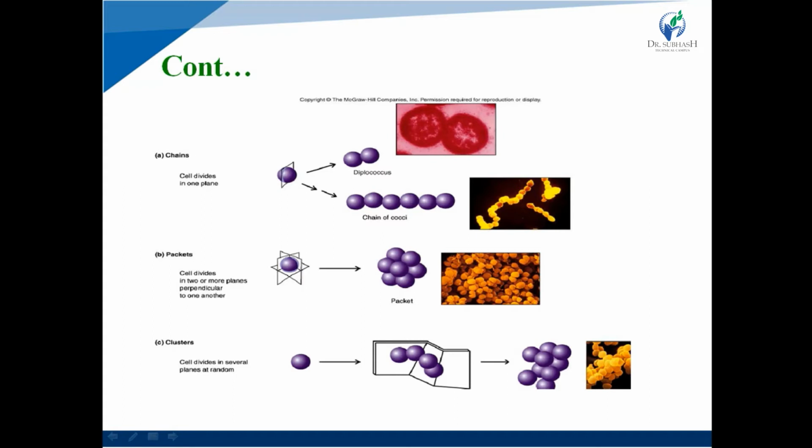In packet formation, cells divide in two or more planes perpendicular to one another. Cocci are present in the form of packets. The last one is cluster formation. Cells divide in several planes at random. So the cell divides in several planes but randomly. That is called cluster formation.